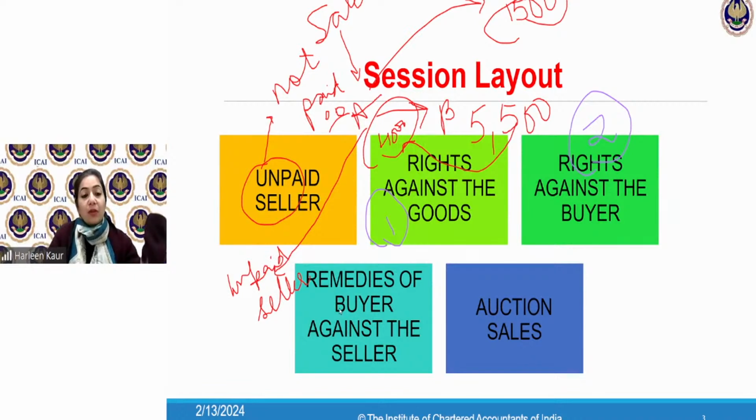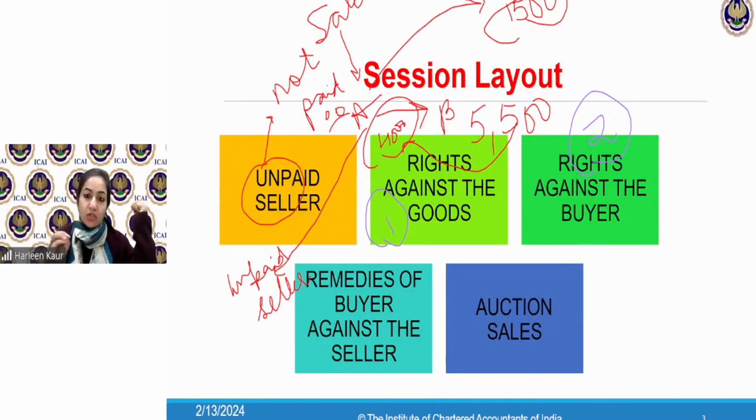And the fourth topic of this chapter is remedies of the buyer against the seller. Now, this fourth, the blue box, talks about what the buyer is going to do if the seller breaches the contract. So quickly tell me, can the seller also breach the contract? You just answered me that, ma'am, an unpaid seller, the buyer has not made the payment. So can we say the buyer has breached the contract?